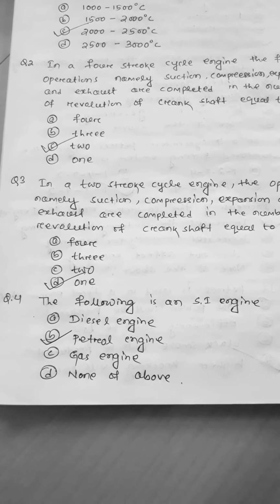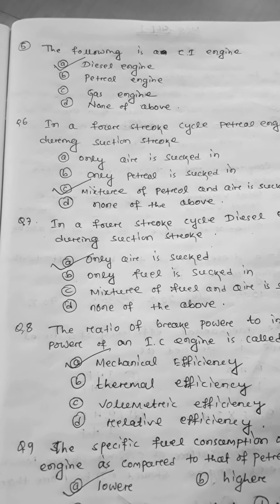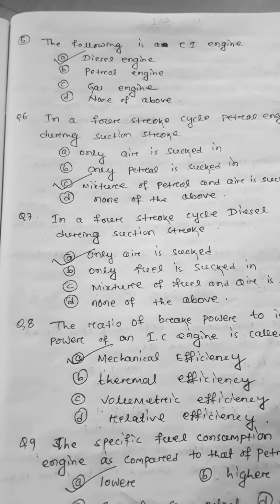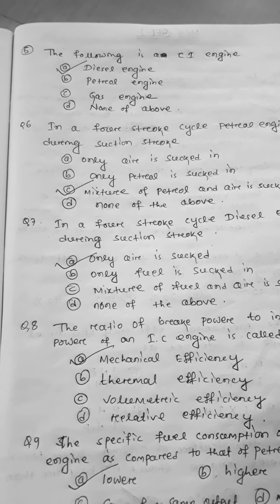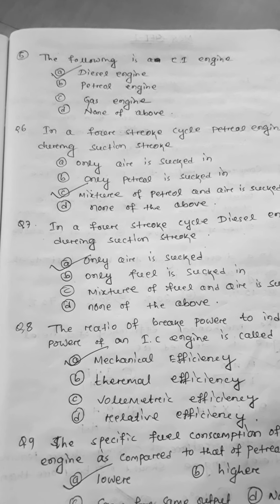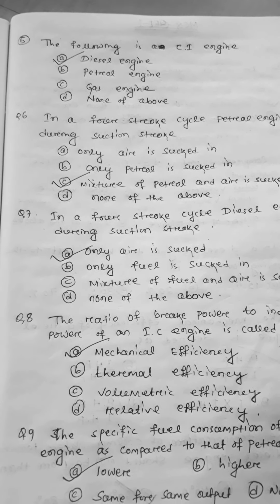The next question. The following is a CI engine. So before this question we discussed the SI engine, and now it is asking about the CI engine. So options are diesel engine, petrol engine, gas engine, none of the above. CI full form is compression ignition engine. So the engine in which we are not using any spark plug to spark, only by means of compression the ignition will begin.